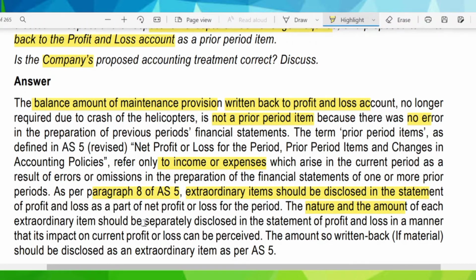each of the extraordinary items should be disclosed separately in the statement of P&L in the manner which depicts the impact on the current year profit or loss that can be perceived. The amount so written back, if material, should be disclosed as an extraordinary item as per AS5. So the company's contention that it can be treated as prior period item is wrong, and that it has to consider it as extraordinary item, and each item must be disclosed separately.